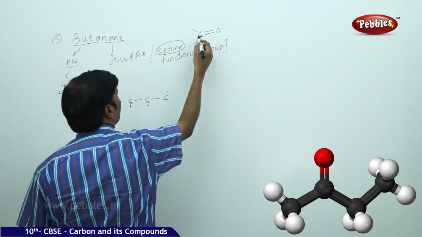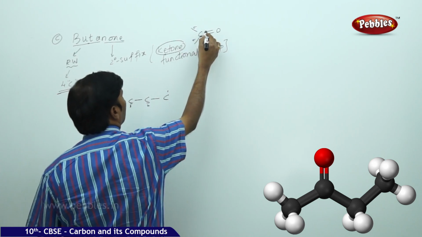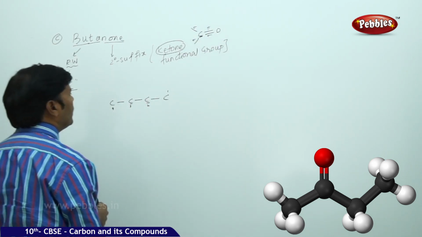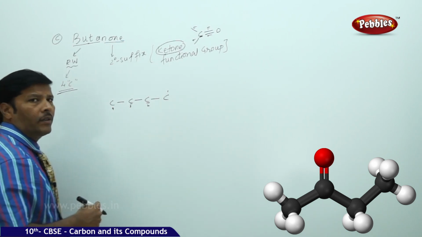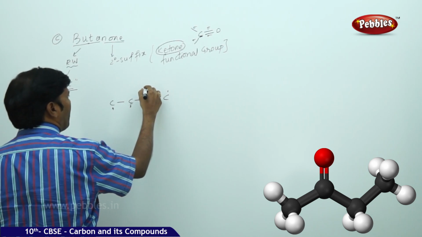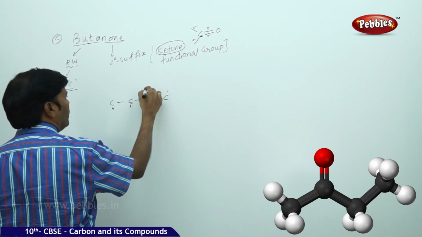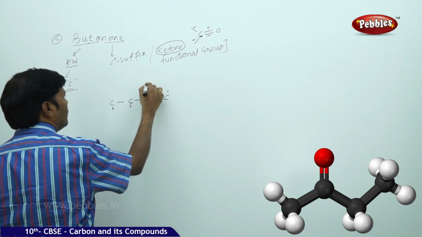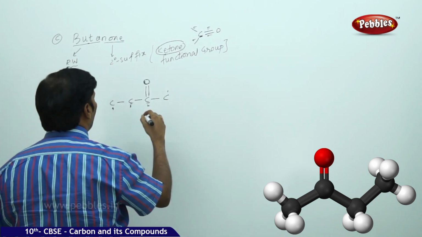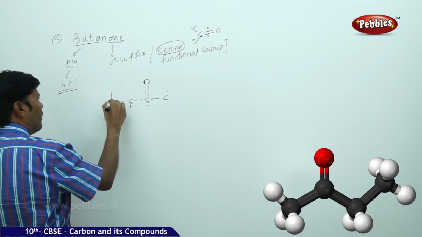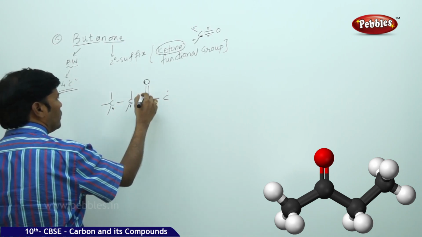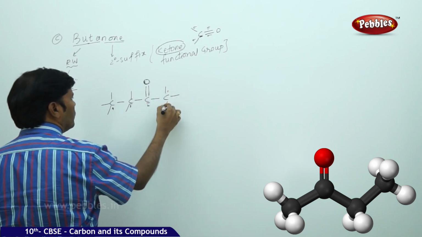There are 4 bonds in which there are 2 sigma bonds, 1 pi bond and 1 again sigma bond. So now what is happening here is, we can create the carbonyl functional group. I am creating at the second position a double bond with oxygen and satisfy the tetravalencies of the carbon. 1, 2, again 1, 2, 3.